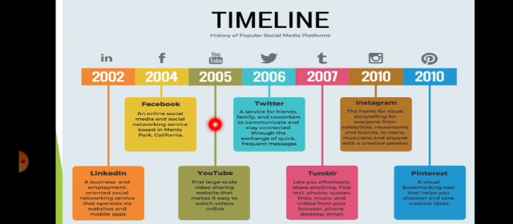Timeline. You can see backwards and forward in this one picture. You can see first LinkedIn, Facebook, YouTube, Twitter, Instagram, Pinterest. These things are growing day by day. To know about the past, we need to know what happened. Besides this, we also need to know when those things happened in order to understand the link between dates and events in history.